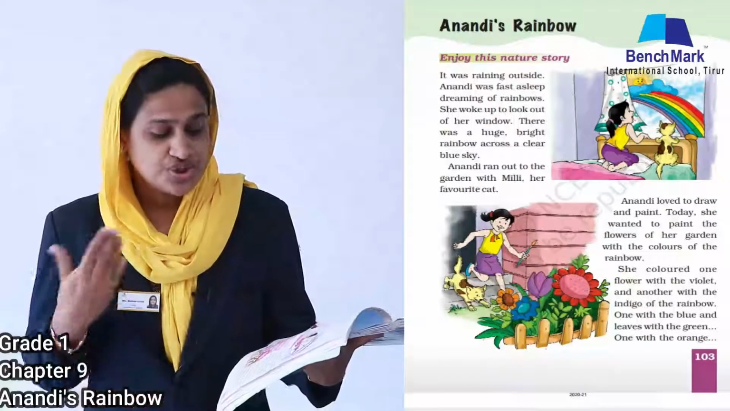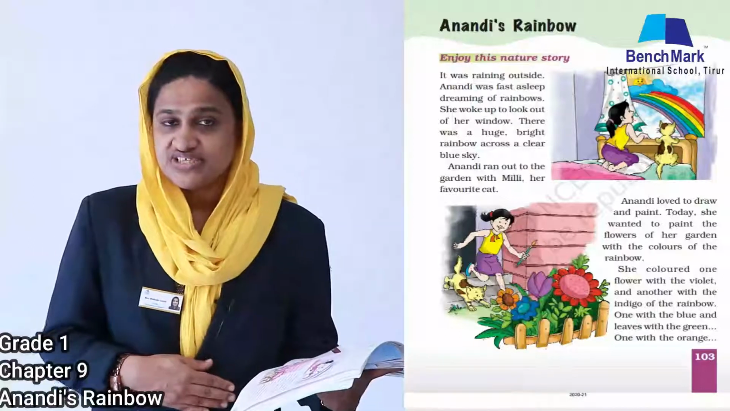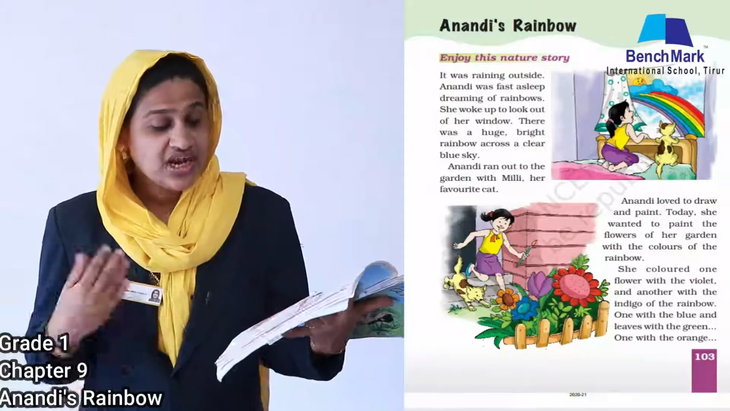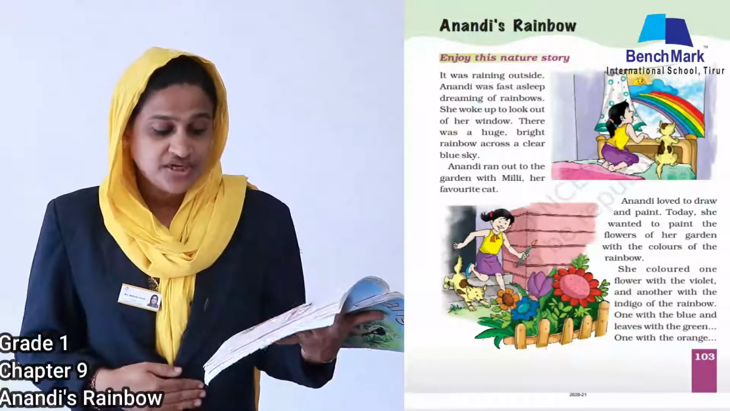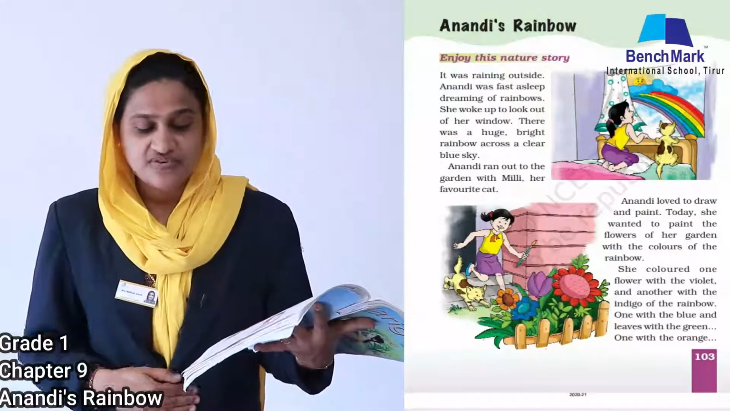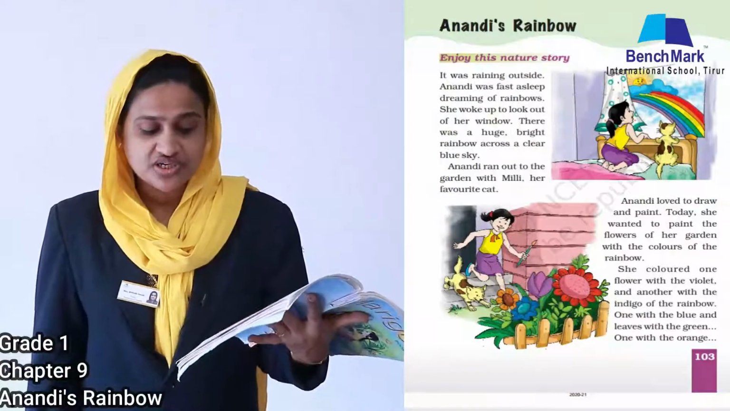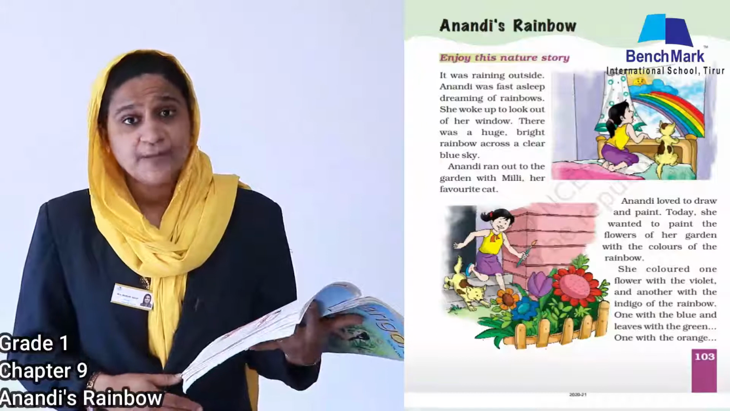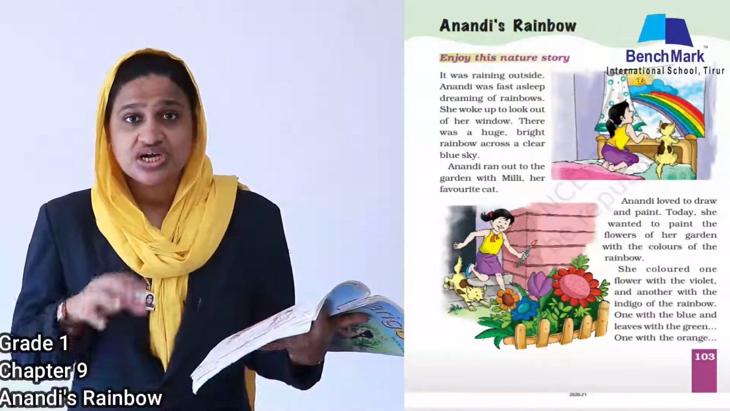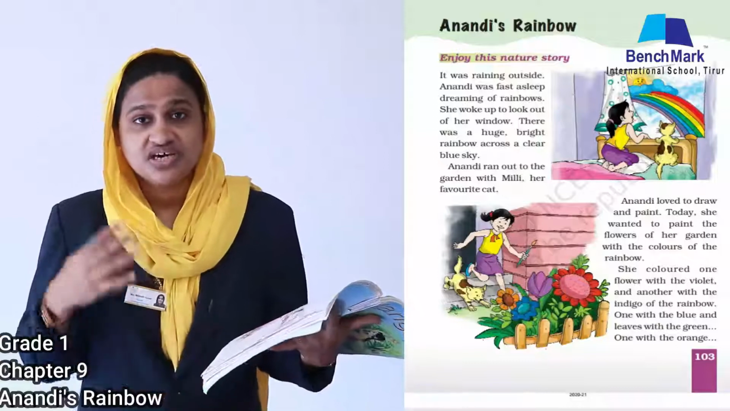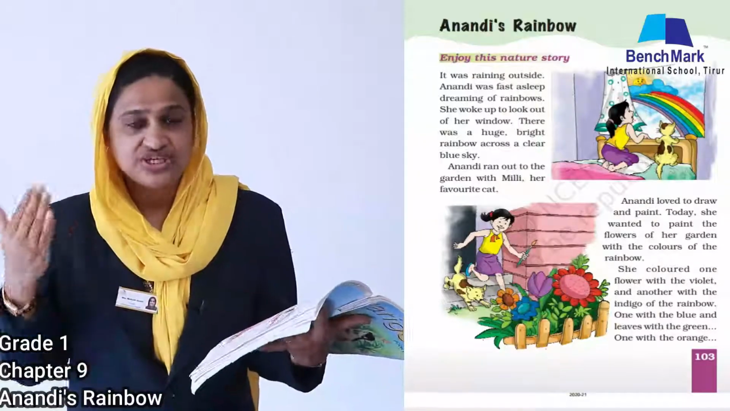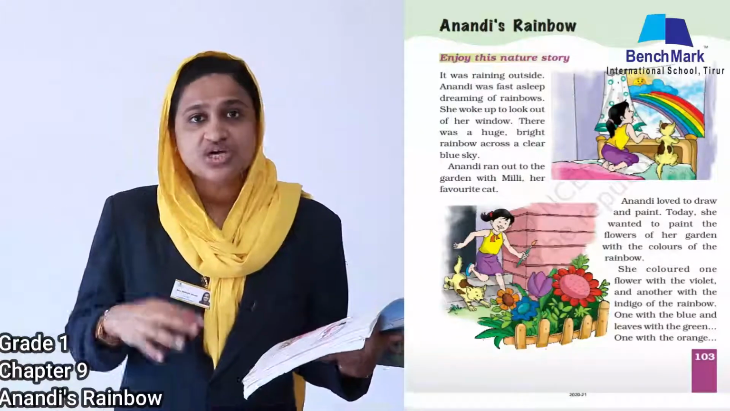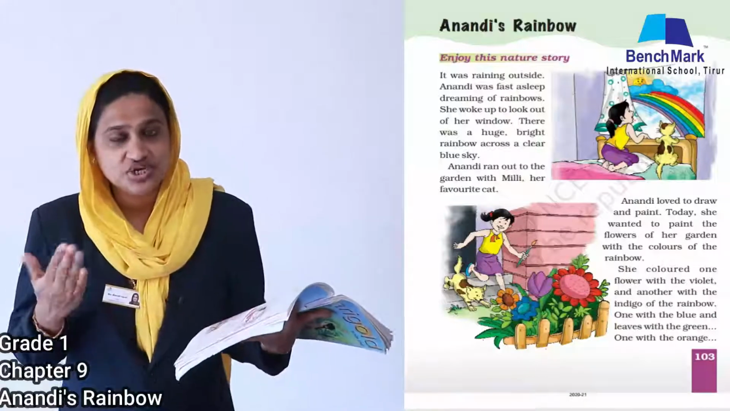Anandi loved to draw and paint. Today, she wanted to paint the flowers of her garden with the colors of the rainbow. So, the girl Anandi loved to draw and paint. Today she wanted to color the flowers of her garden with the colors of the rainbow. So, she ran to the garden. She was a girl who loved coloring.